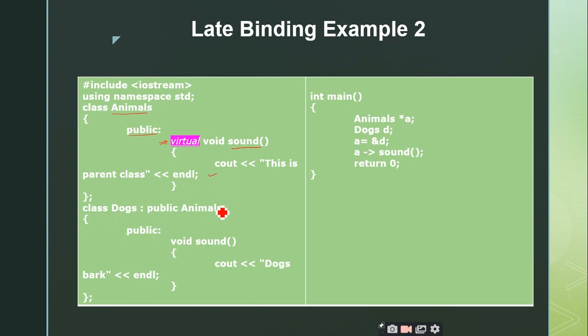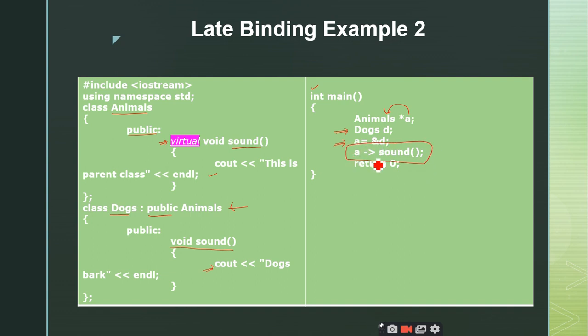Now from here onwards I am going to derive a dogs class from the animals class publicly, and I am defining the same function void sound with the overridden definition, where I have written dogs bark, right? And see here, coming to the main function, we have a pointer a for the animals class, that is the base class, and we have created the object for the derived class. In this statement I am assigning the address of the object to the base class pointer, and this point is very important.